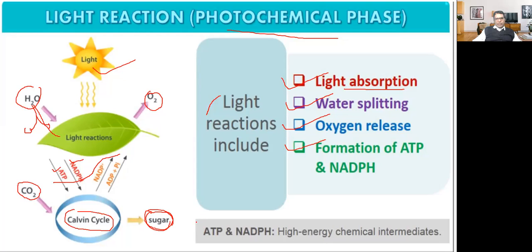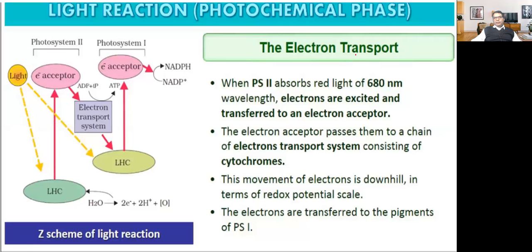So ATP and NADPH, what are they? You may already know what ATP is. What do you mean by NADPH? They are nothing but high energy chemical intermediates. Then electron transport, the Z scheme. It is popularly known as the Z scheme. So we can say it is like a Z.